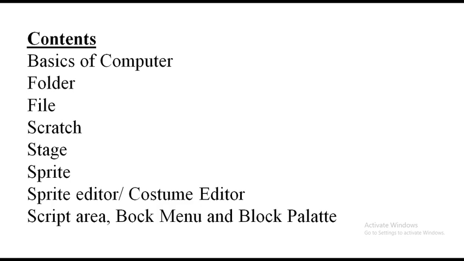Computer has a monitor, a CPU, a keyboard, mouse and other input devices and output devices. Apart from this, computer has two different things. One is called software, another one is called hardware. So what is meant by hardware and what is meant by software? The invisible things of computer are known as software. The visible things of computer are known as hardware. Those are the two main categories of computer.